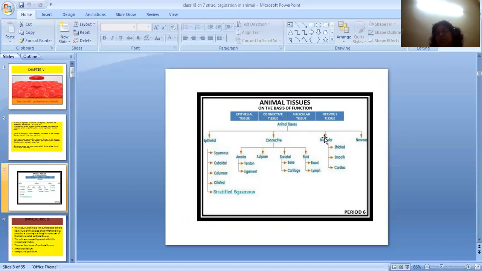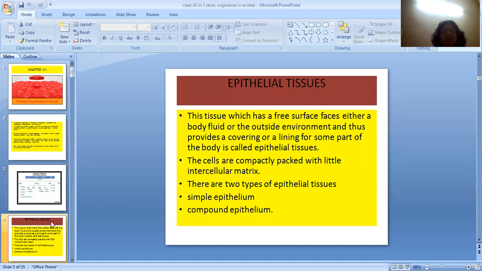Muscular tissue is divided into striated muscles, unstriated muscles, and cardiac muscles. So we'll be dealing one by one each tissue, but in this video, I'll be dealing only about epithelial tissue. So let us see what is epithelial tissue.